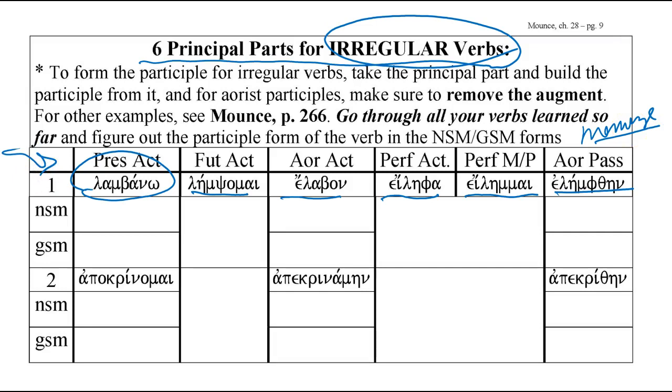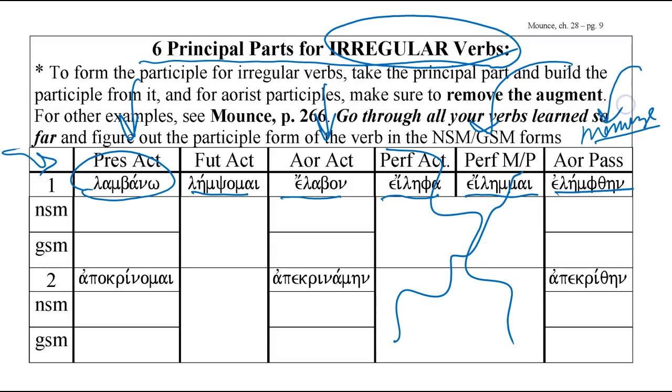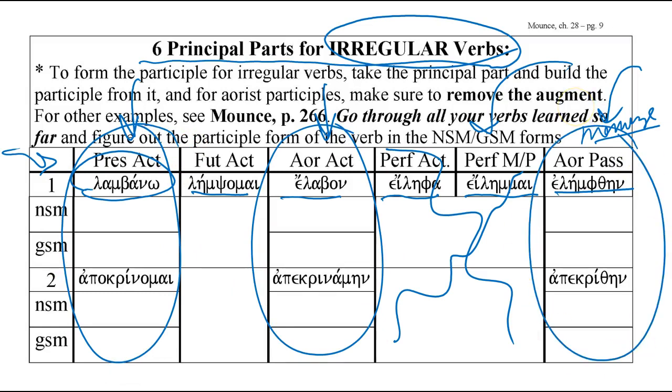And so, how do I form the participles? Right now all you've learned so far is the present participles and the aorist participles, and you will learn, but you're not required to learn yet, the perfect participle. So you'll learn this later. And you know the aorist passive participles, so you know these three columns here. You want to ask, well, how do I know how to form the participle for it? Well, you take the principal part, and make sure that for all aorist participles, you don't augment it, because it's a non-indicative mood. And then you simply follow the rules for the aorist participle using that stem.